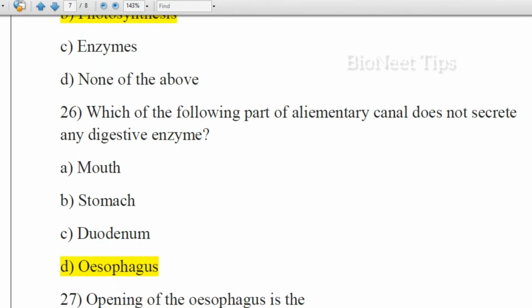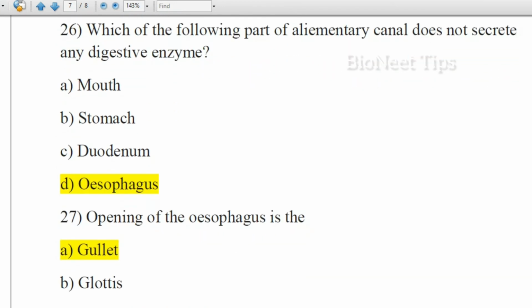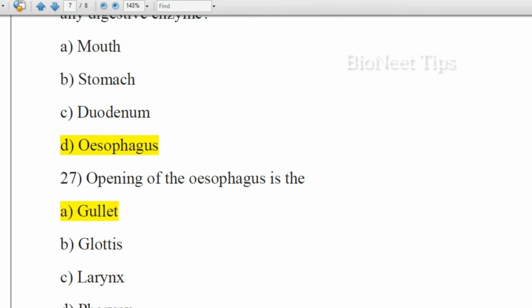Which of the following parts of the alimentary canal does not secrete any digestive enzyme? Mouth, stomach, duodenum, esophagus. By seeing the different parts, you can identify that in the mouth we have salivary glands which secrete the salivary enzyme, salivary amylase or ptyalin. Stomach, as we all know, secretes pepsin. Duodenum is the initial part of the small intestine, so we know that intestinal juices are produced there. The only part where no digestive enzymes are secreted is the esophagus.